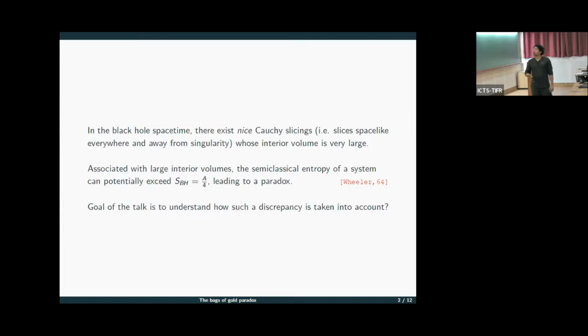Now, in the black hole spacetime, there exist nice Cauchy slicings. By nice Cauchy slicings, I mean slices that are space-like everywhere and stay away from the singularity, whose interior volume is very large. Associated with large interior volumes, the semi-classical entropy of this system can potentially exceed the Bekenstein-Hawking entropy, which we just showed. And this leads to a paradox. The goal of the talk is to understand how such a discrepancy is taken into account.